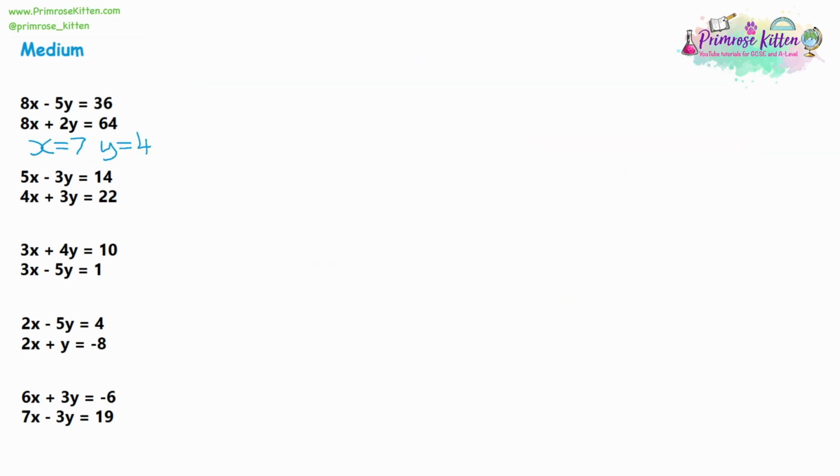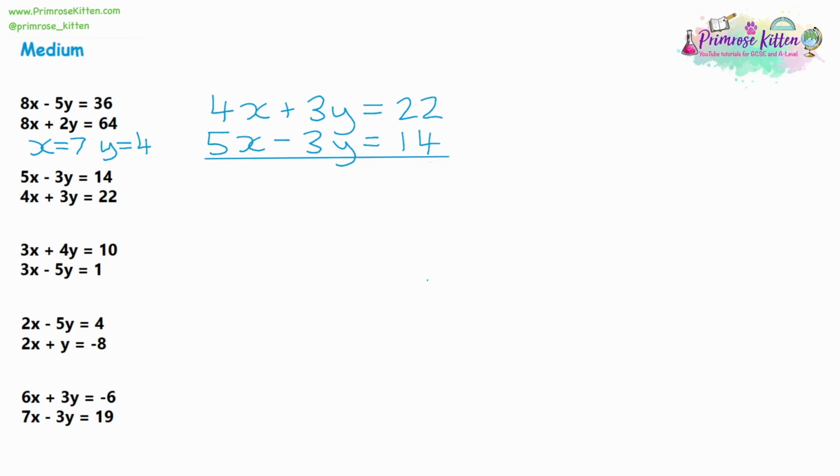Moving on to question 2, we've got 4x plus 3y is equal to 22, and we've got 5x take away 3y is equal to 14. I'll just swap them around just to get the largest numbers on top, and we're going to follow the method we've been using so far and set it up as a column subtraction. Now let's see what happens.